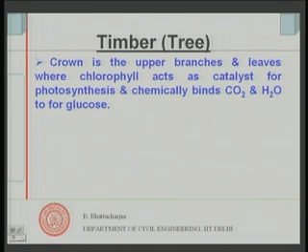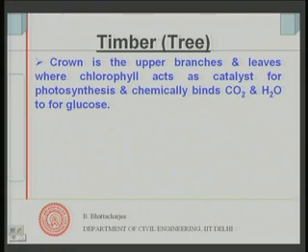The source of timber is basically the tree. So, let us see what the tree is, its growth. It has got three parts, as we shall see in the next diagram. One is the crown, next is the trunk, and the bottom is the roots.